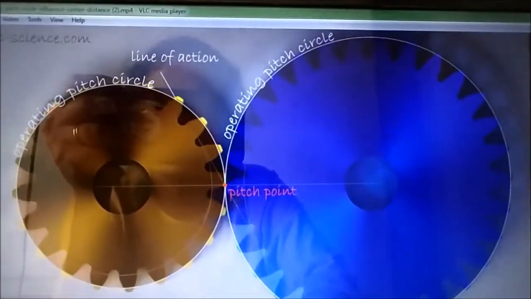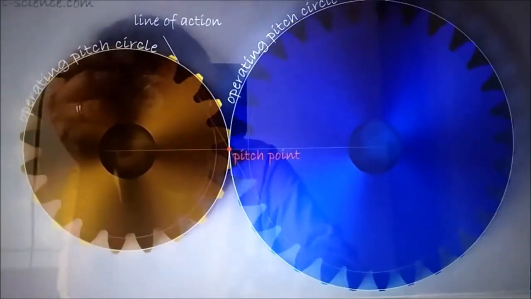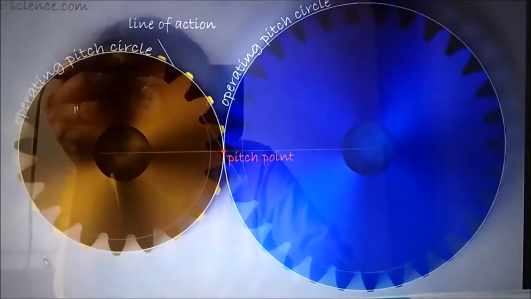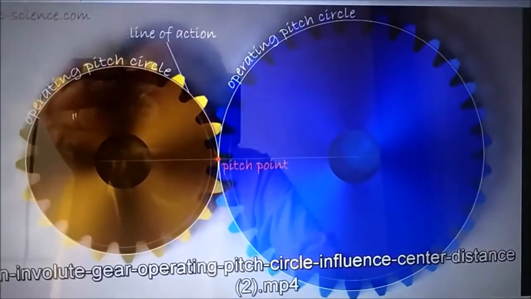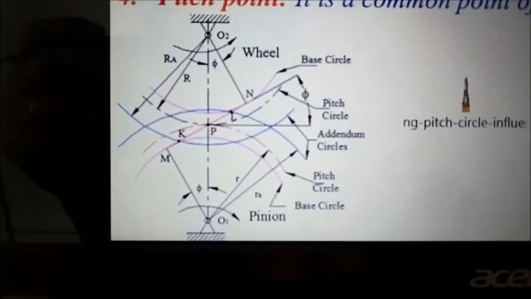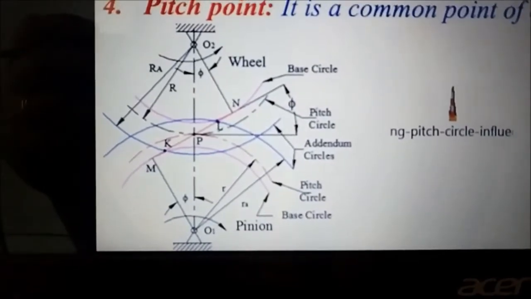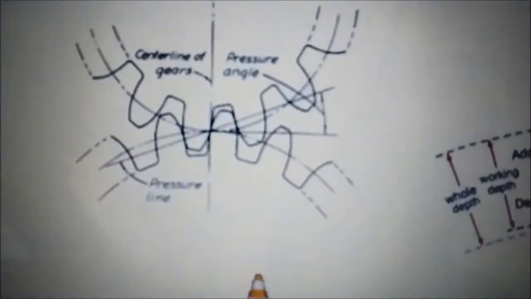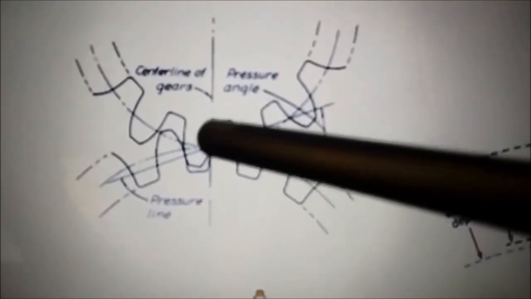Now what is the pitch circle? An imaginary circle which by pure rolling action would transfer the same motion and power as the actual gear. Or for another definition, here we have one diagram where two teeth of the gear meet each other.